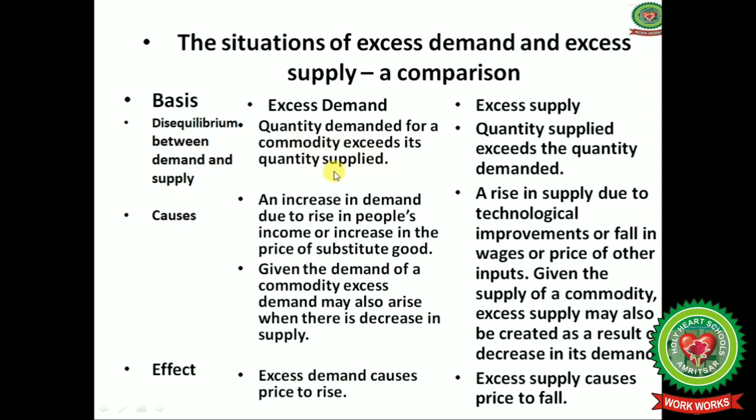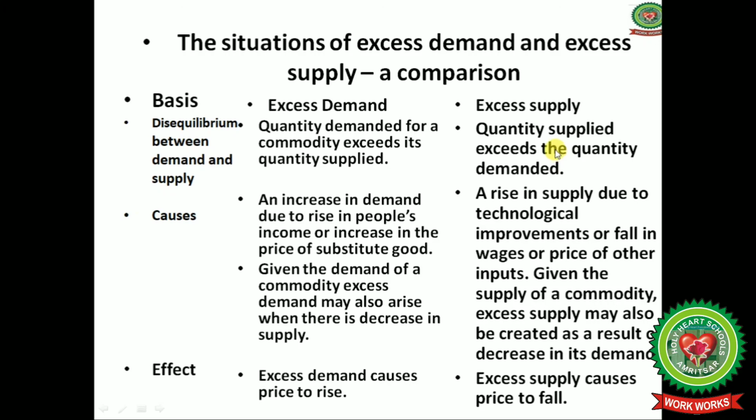Under excess demand, quantity demanded for the commodity exceeds its quantity supplied, because excess demand exists only when there is a lower price for the particular product. So at cheaper rates, consumers always want to consume more, while in excess supply, quantity supplied exceeds the quantity demanded.